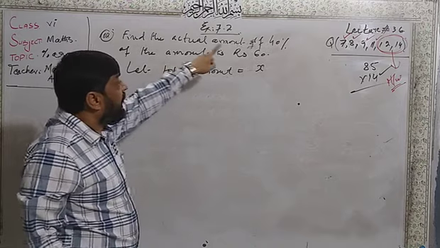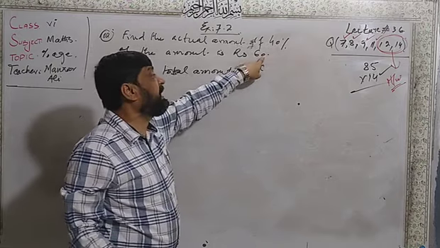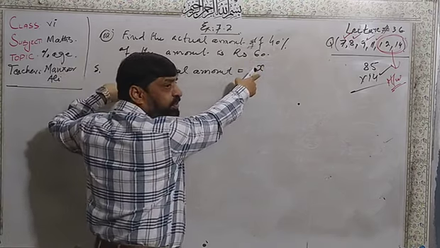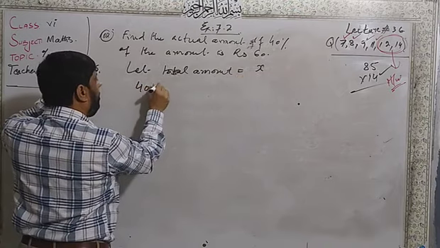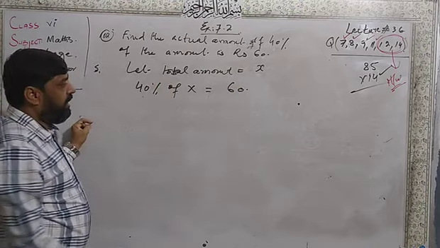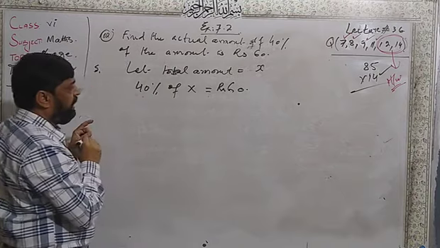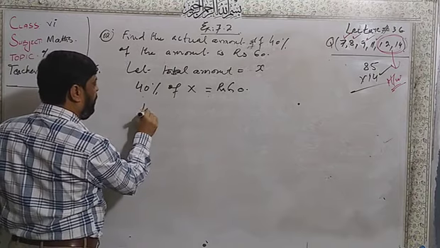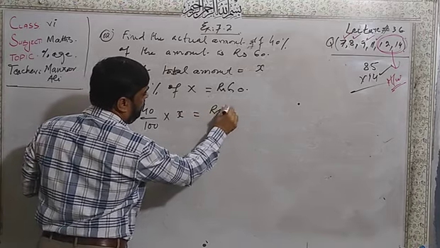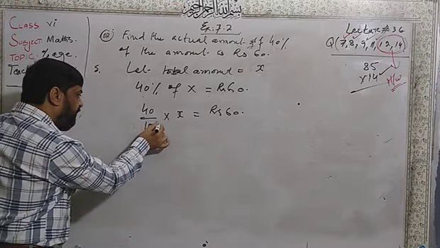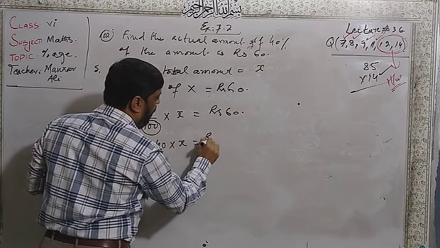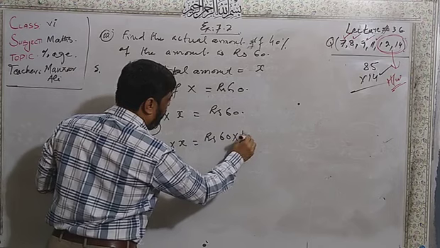Now 60. Here 40% of X is equal to 60. Total amount, let's suppose X. Now 40% of X is equal to Rs 60. Dear students, I will write here 40 divided by 100 multiplied by X equal to Rs 60. Then this is dividing, on the other side it will multiply. 40 into X will be Rs 60 multiplied by 100.